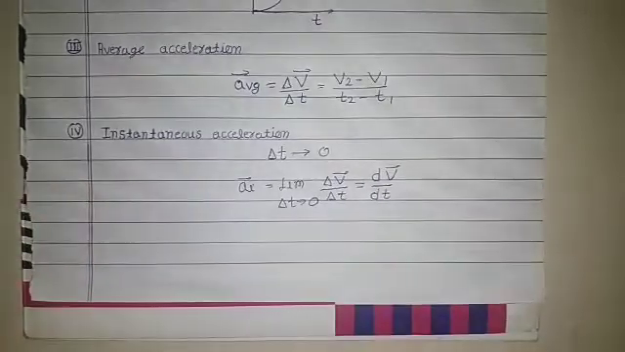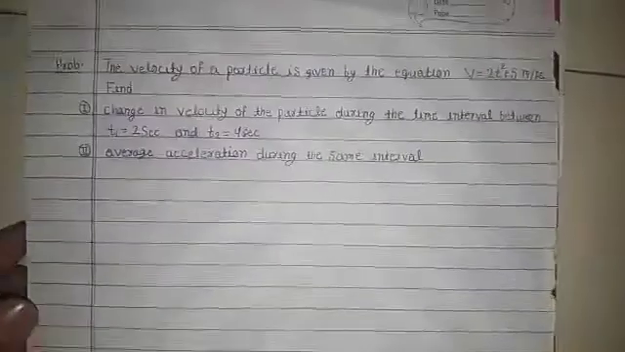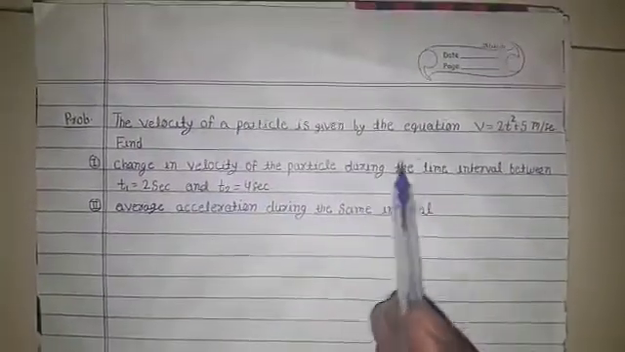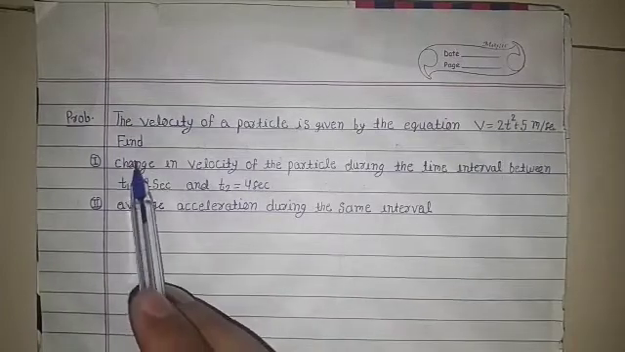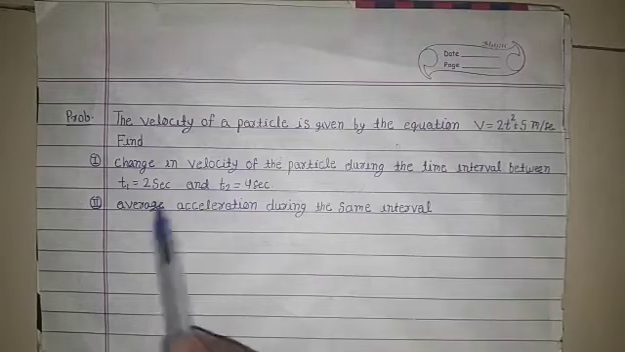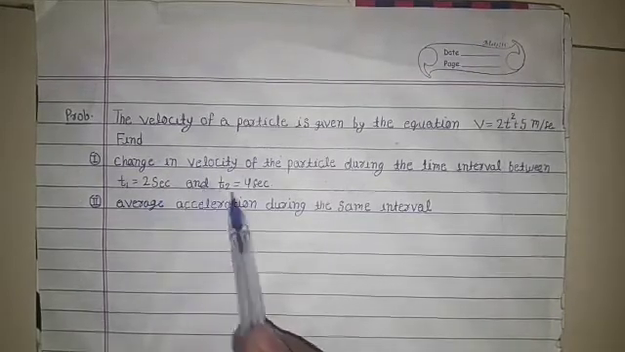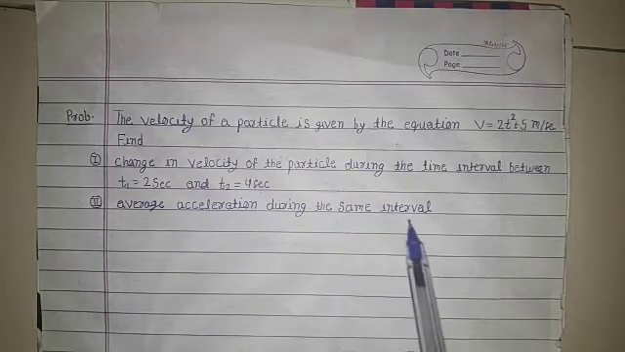Now to understand the concept of acceleration, I am going to explain a problem. Problem number 1. The velocity of a particle is given by the equation v is equal to 2t square plus 5 meter per second. Find the change in velocity of the particle during the time interval between t1 is equal to 2 second and t2 is equal to 4 second. Next is the average acceleration during the same interval.